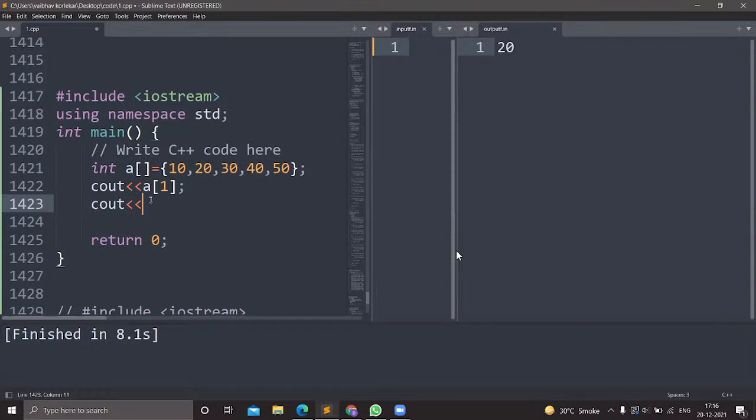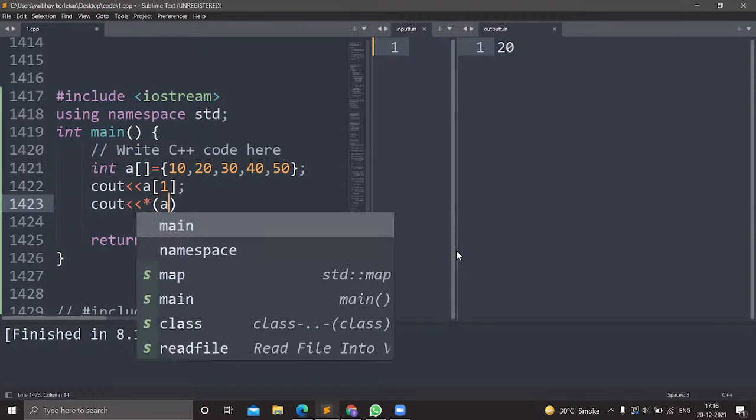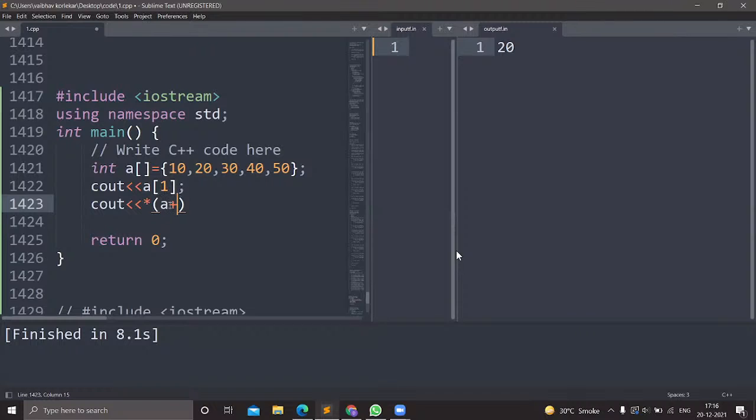Now to access the elements using the pointer, first you write the asterisk sign, then the base address of the array plus the position you want to print. So you want to print 20, right?